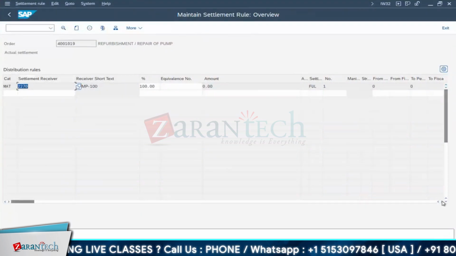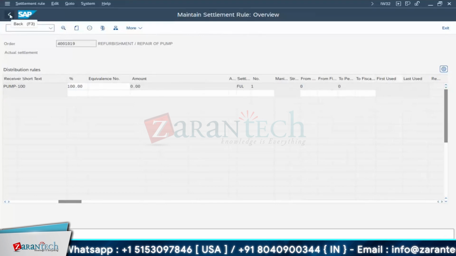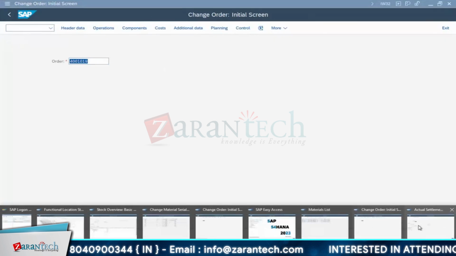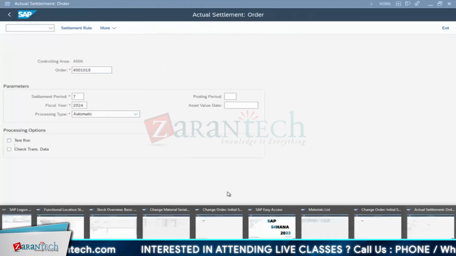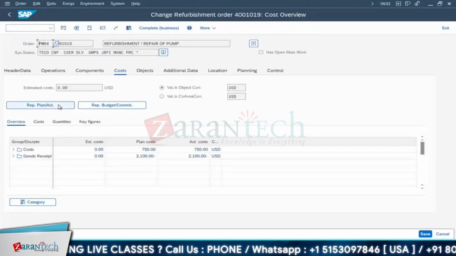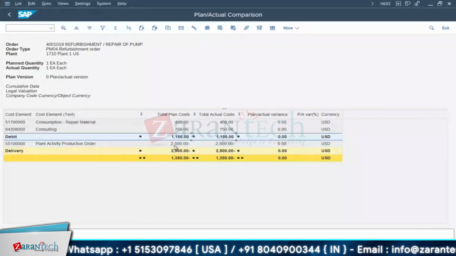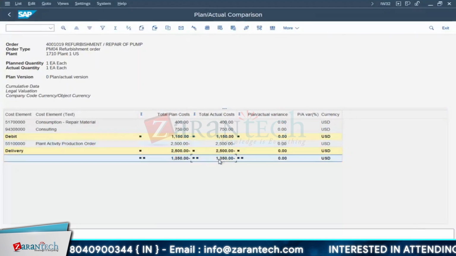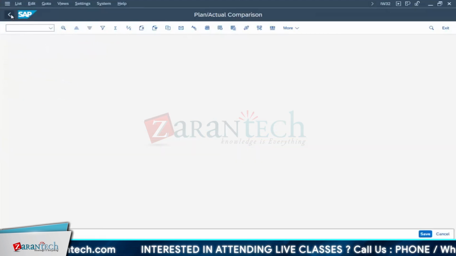Okay, as of now it is not settled. So here your fiscal year first used and all, it is not updated yet. So we will see that. And again I will come back to this calculation part. Once I do the settlement, there is a balance amount that gets settled. I will show you what that balance amount is. I'll go for the order part. Again, go for your cost. What is your balance amount? See, we had spent 1,150, but the valuation of your refurbishment order is 2,500. The balance amount is this 1350. It will get settled to the material. Okay, 1350.